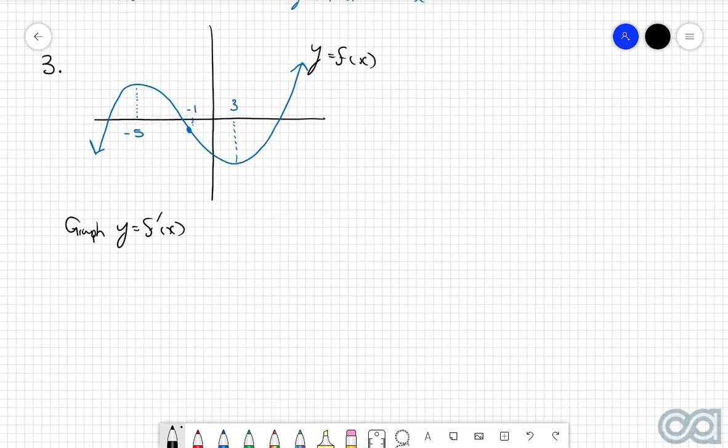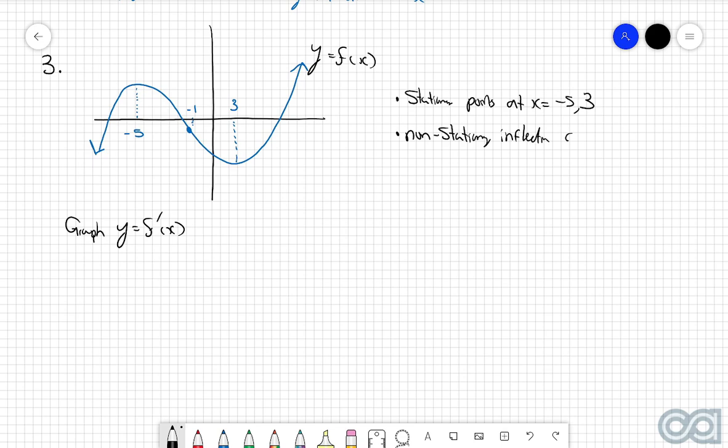So when you're doing a question like this, as I mentioned before, the best thing that you can do is to label out and identify all the key important features of the graph that you are given. Once we have all those important features, we can then transform them into the graph that we need. So if we look at the information that we've got here, we've got stationary points at x equals minus 5, and at 3, we have a non-stationary inflection at x equals minus 1.